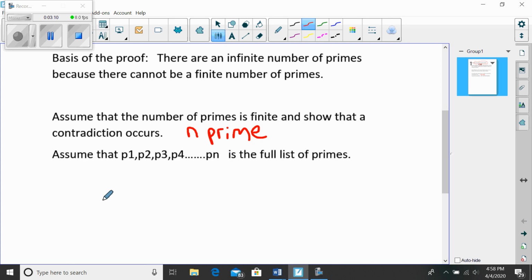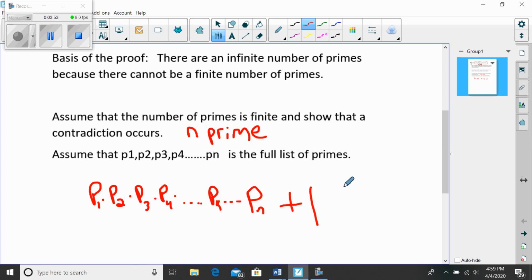And then if I assume that this is all the primes that there are in the universe, I'm going to define this new number where I take all of these primes and I multiply them together. Because I have this finite list, and I'm going to put dot, dot, dot, and I'm going to call this the kth prime. And then I'm going to put dot, dot, dot again, and I'm multiplying this together with the nth prime. So I've taken every number in that list, I've multiplied it together, and then I'm going to add 1 to that.